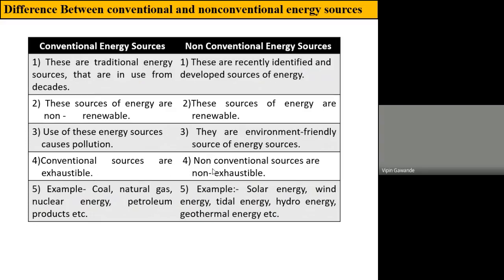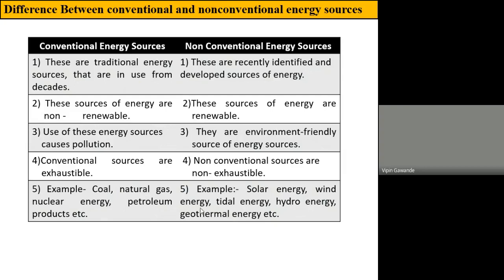While non-conventional energy sources will be available in ample amount in the future also, as it is available today. The examples of conventional energy sources are coal, natural gas, nuclear energy, petroleum products, etc. While the examples of non-conventional energy sources are solar energy, wind energy, tidal energy, hydro energy, and geothermal energy.